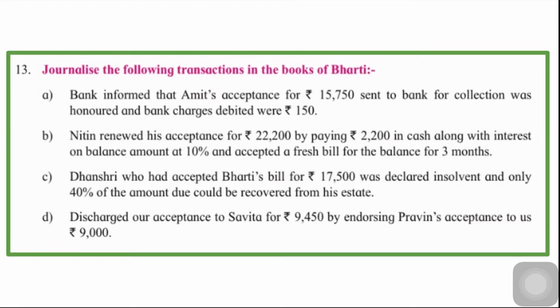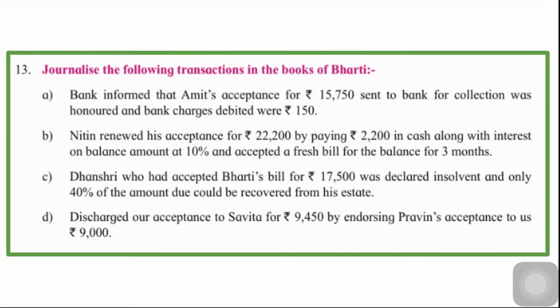Discharged our acceptance to Savita for rupees 9,450 by endorsing Praveen's acceptance to us, rupees 9,000. Now here, discharged our acceptance to Savita, that means Savita is the drawer and Bharti is the drawee. Is it clear? Our acceptance to Savita. So Bharti is the drawee here and Savita is the drawer. And there is another bill here, by endorsing Praveen's acceptance to us. Here Bharti is the drawer and Praveen is the drawee. So we are talking about two bills, one in which Bharti is drawee and one in which Bharti is drawer.